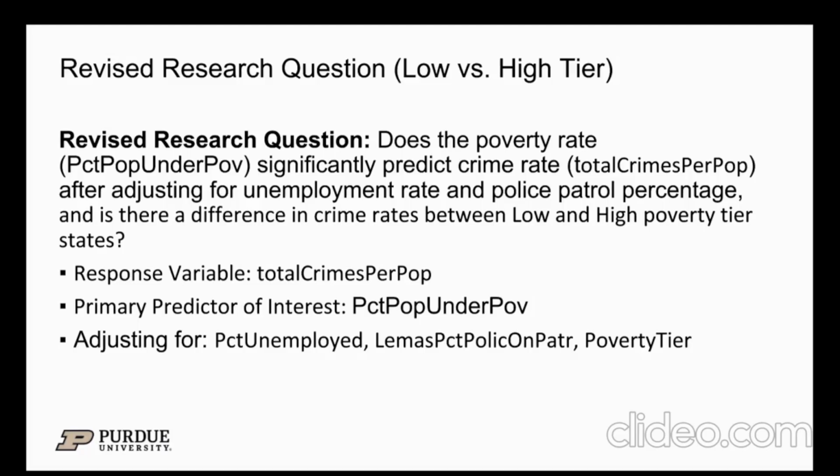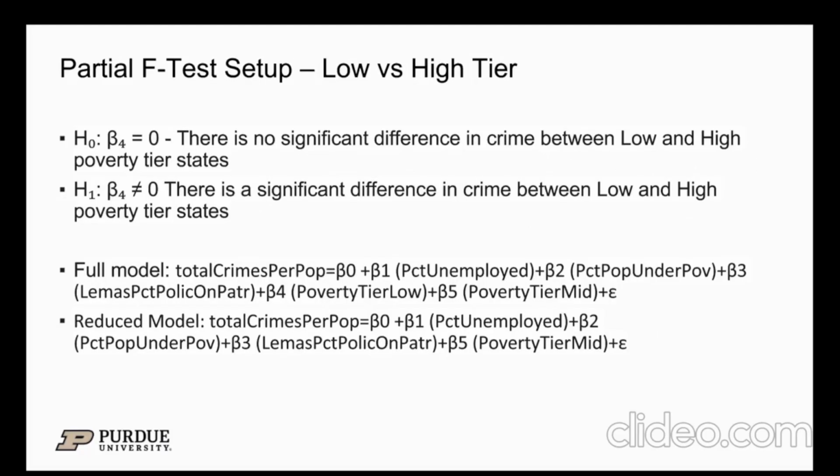The response variable is total crimes per population. Our primary predictor of interest is the percent population under poverty, and we are adjusting for percent unemployed, lemma's percentage police on patrol, and the poverty tiers. So our partial F-test setup is our null hypothesis with beta 4 equaling 0, and there is no significant difference in crime between low and high poverty tier states. And our alternative hypothesis where beta 4 does not equal 0, and there is a significant difference in crime between low and high poverty tier states.